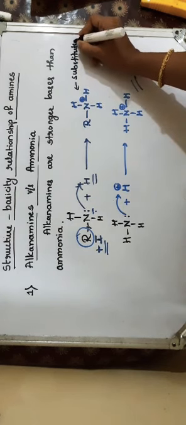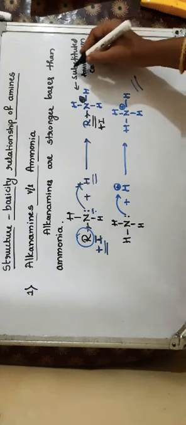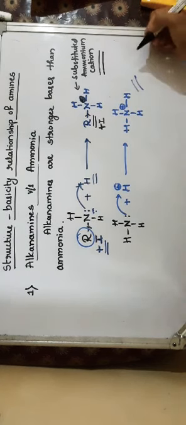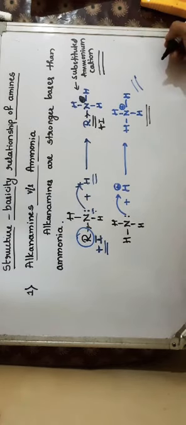This substituted ammonium cation is further stabilized by the plus I effect of the alkyl group. As it shows plus I effect, the positive charge on nitrogen is further involved in delocalization. Because of the dispersal of this positive charge by the alkyl group, this is more stabilized compared to the simple ammonium cation.